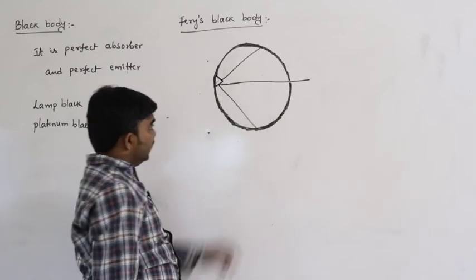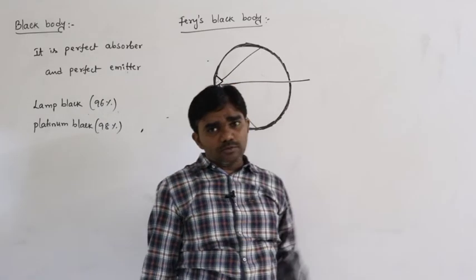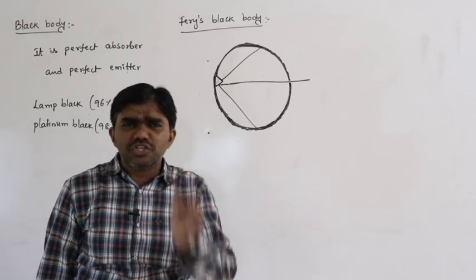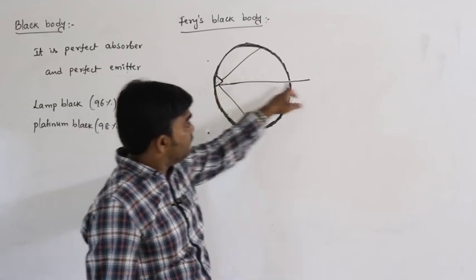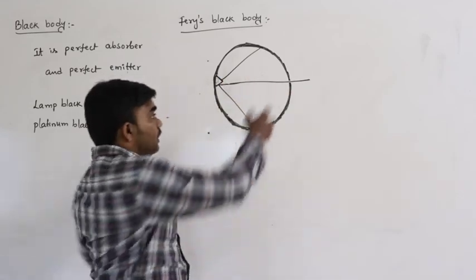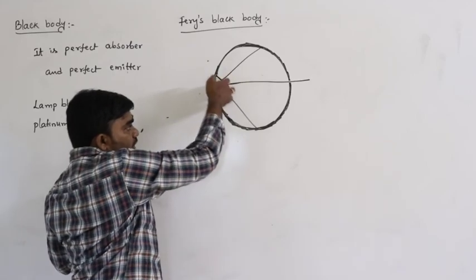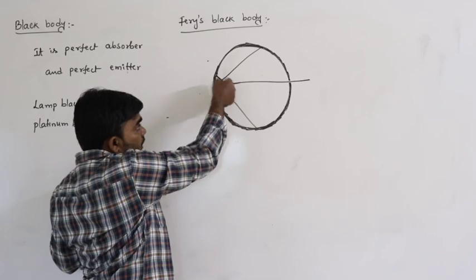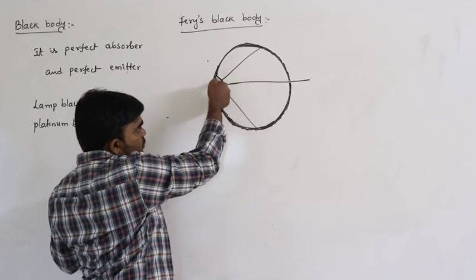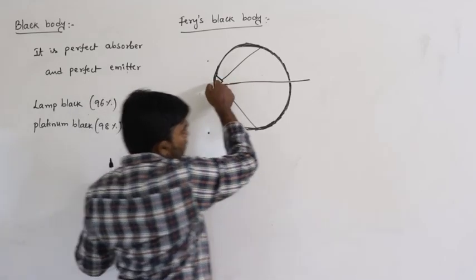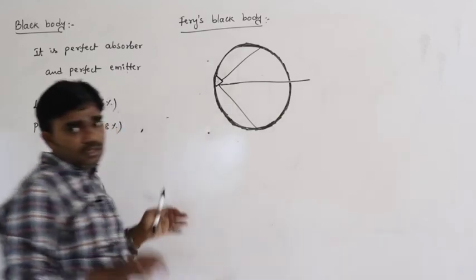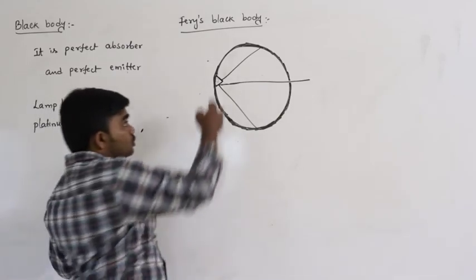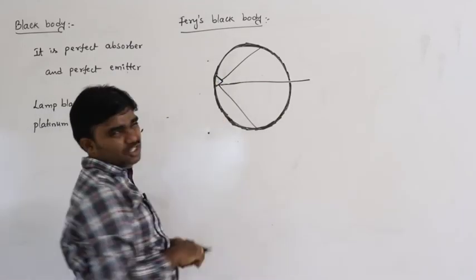It does not reflect exactly in the opposite direction. There is very little chance of reflection in the perfectly opposite direction. If the light ray enters like this, then it reflects in different directions because of this shape. Otherwise, if the light energy is incident at this position, it would reflect exactly in the opposite direction, but that does not happen here. So this is a special construction.